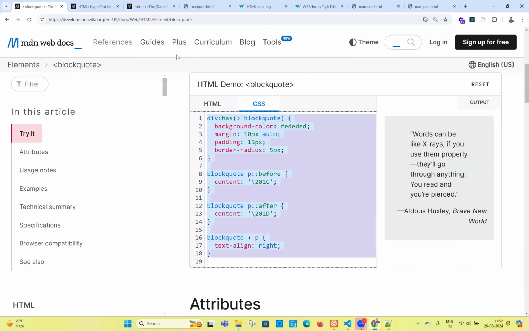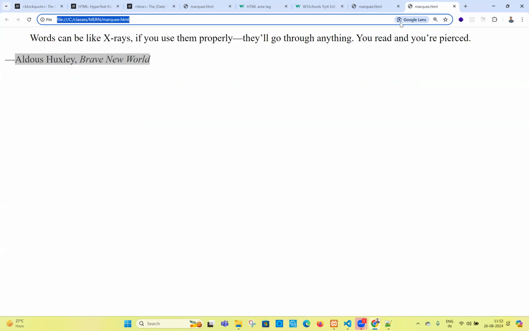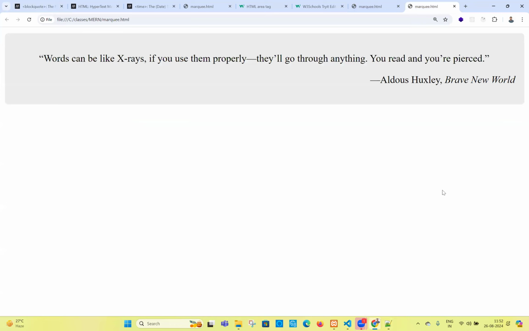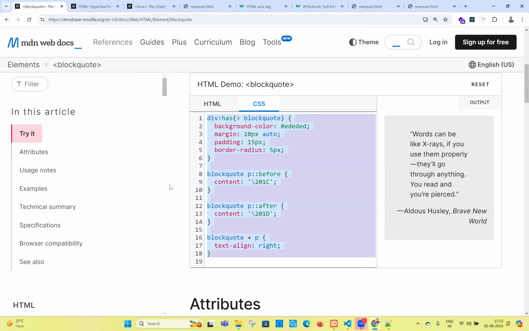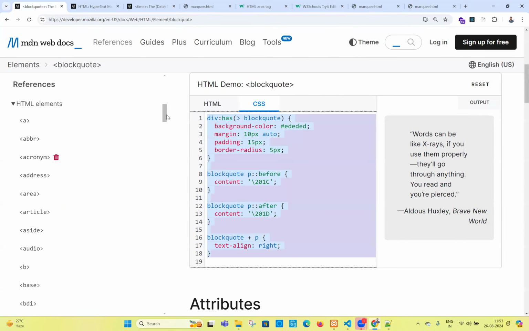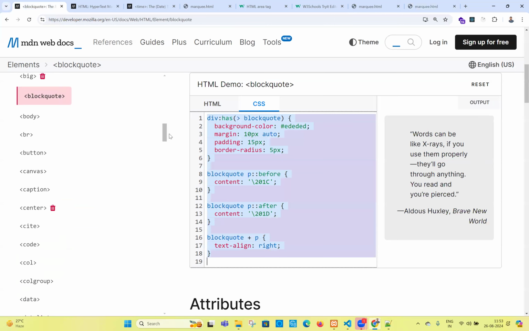You see, our output is going to look like a blockquote like this. You see how it is looking because of design. What can HTML do? Because of these tags alone, nothing will happen, right? You just represent the data. If you want to design it, yes, we have to do like this. Exactly. So this is the blockquote. If you can go down a little: body, BR, button, canvas, very important.